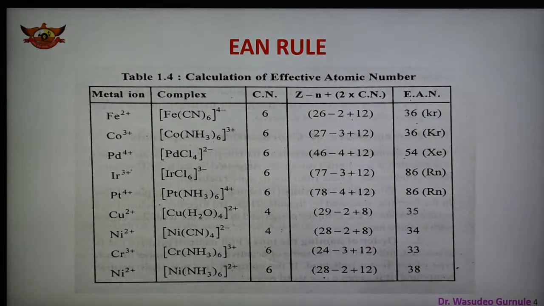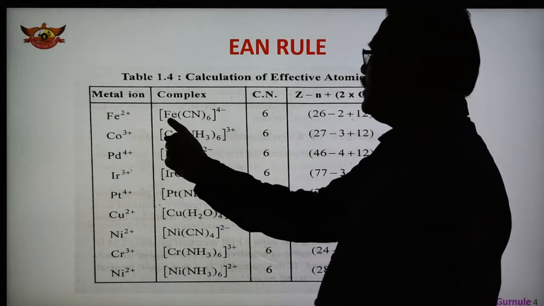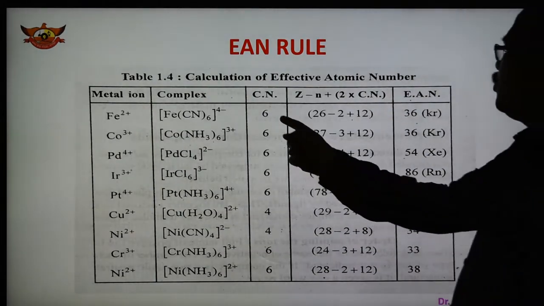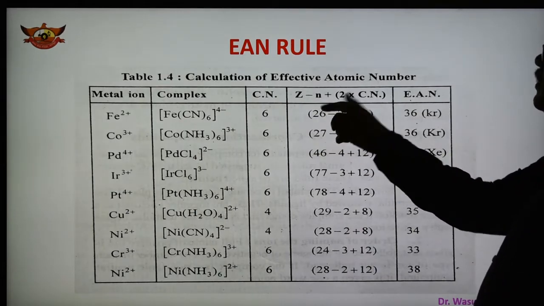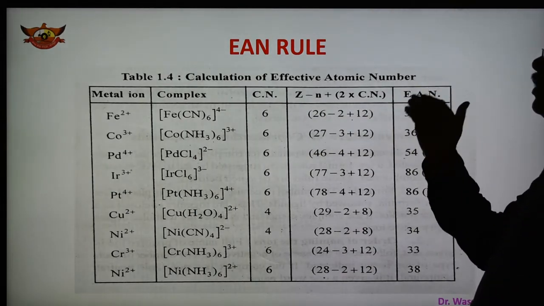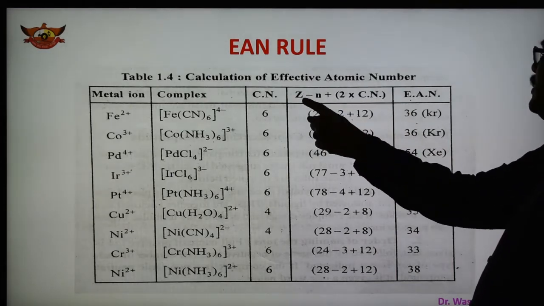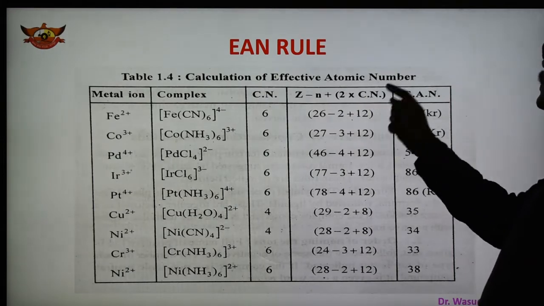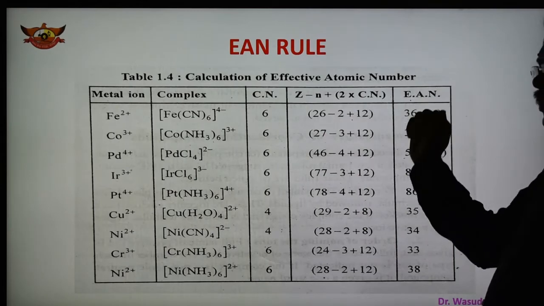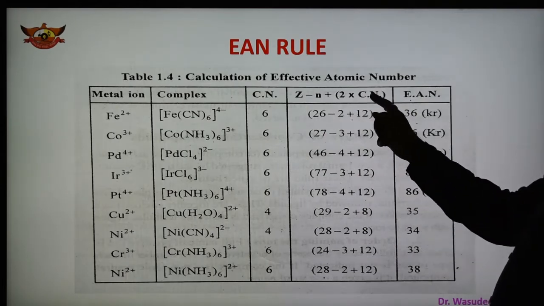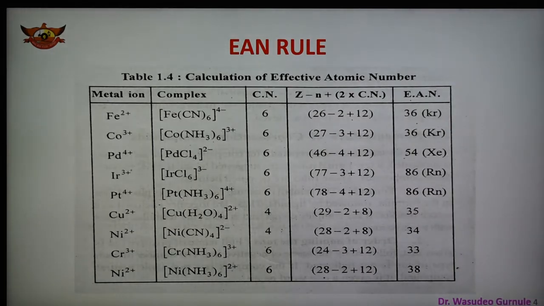So in this complex ion, Fe is in the +2 state, and the coordination number is 6 because 6 ligands are attached. So the formula is Z minus X plus Y, or we can also use a similar formula, Z minus N plus 2 into CN. This is the simplest one. Z is the atomic number, N is the number of electrons lost by the metal, and CN is the coordination number; 2 into CN because one ligand gives 2 electrons.